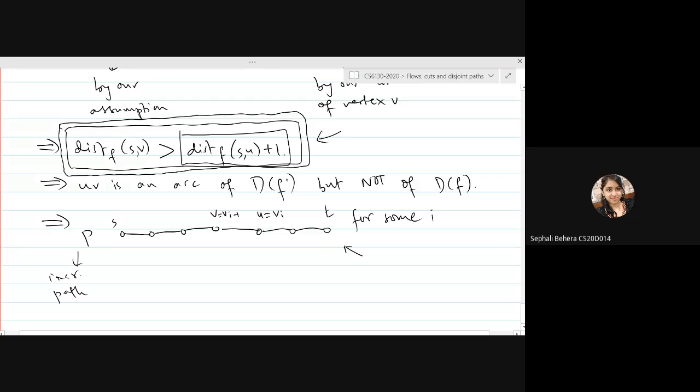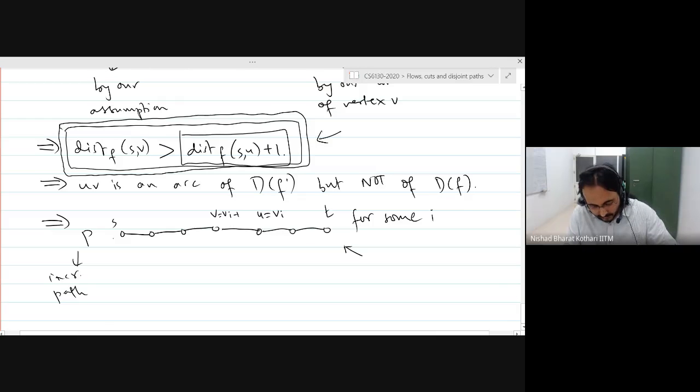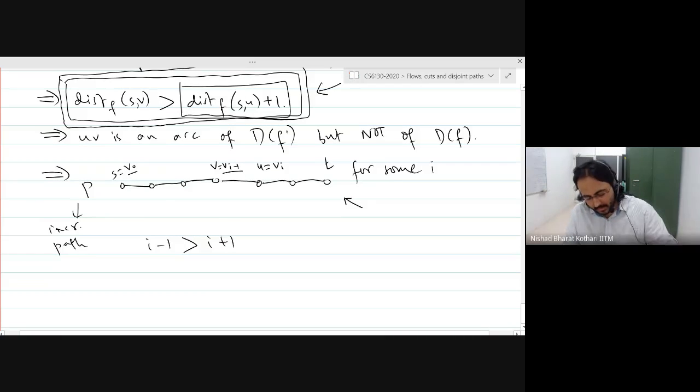In the path from S to V, the distance will be lesser than S to U. Right. So what is the distance between S to V? This is V0 and this is Vi minus 1. The distance is i minus 1. And now what is the distance between S and U? It will be i plus 1. So this is a contradiction.